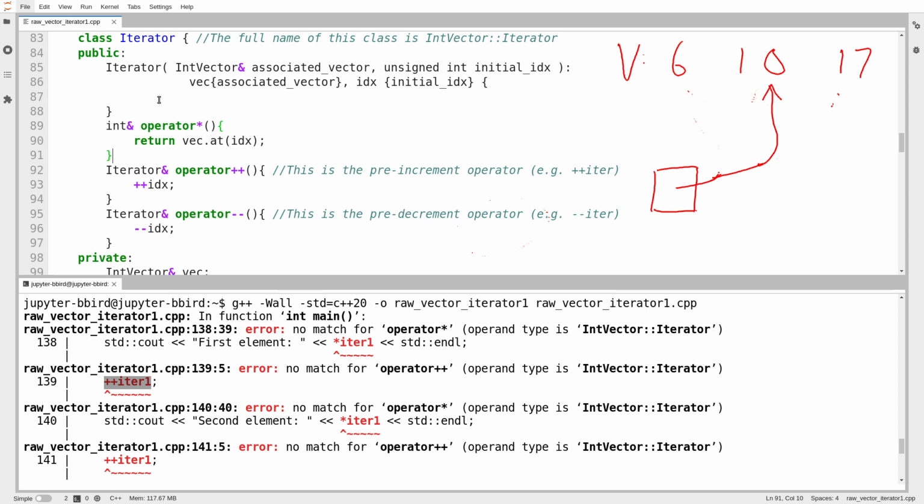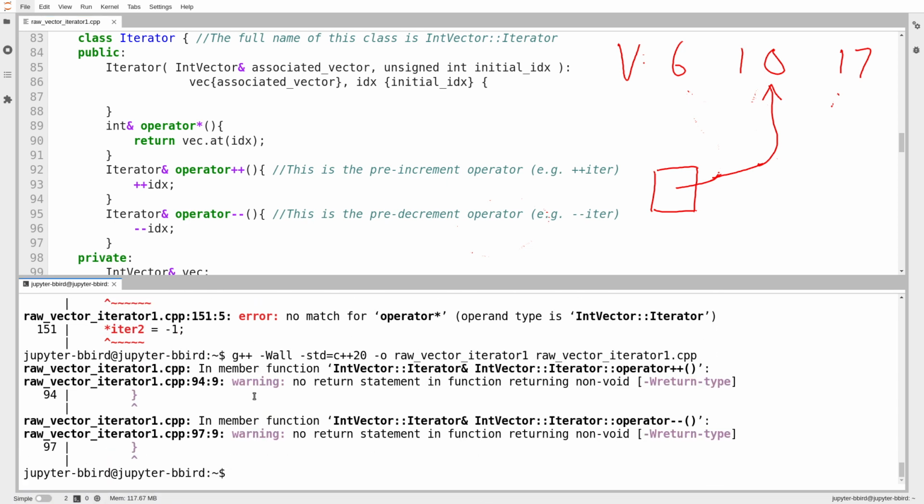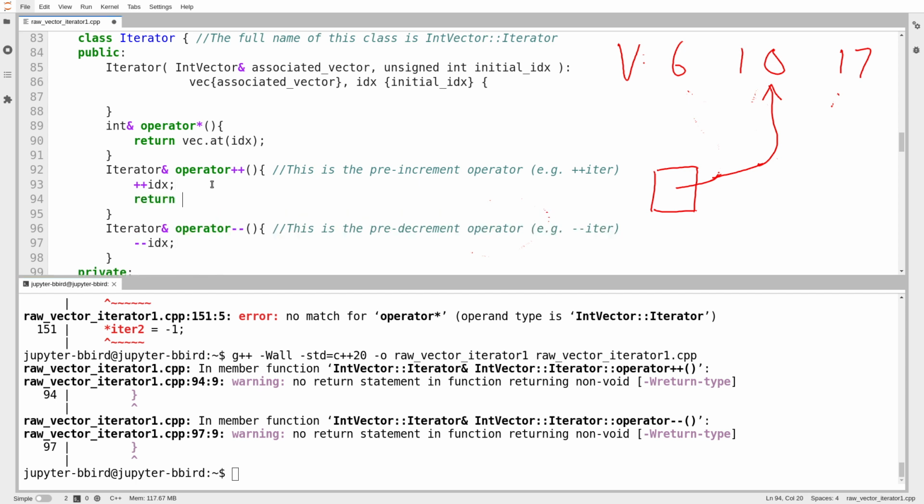Whether I like iterators or not, you need iterators to write for each loops. Okay, so I now have plus plus and minus minus. Let's see whether the compiler's ready to let me get away with it. It is complaining, and I think the complaint is reasonable. It's another thing that I forgot to return.